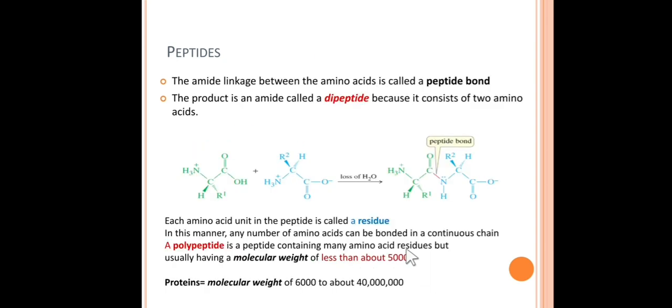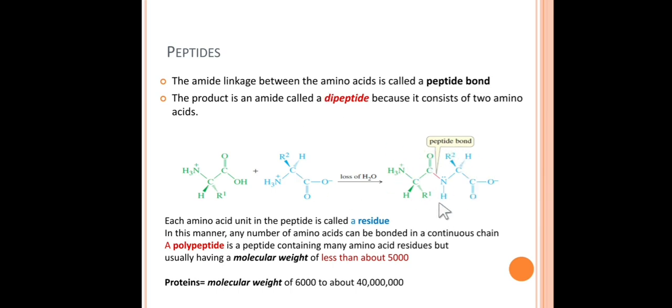So friends, the amide linkage, as we discussed, is known as the peptide bond. The product is an amide called a dipeptide when it consists of two amino acids. That means if these two amino acids form a peptide bond, the product is called a dipeptide.